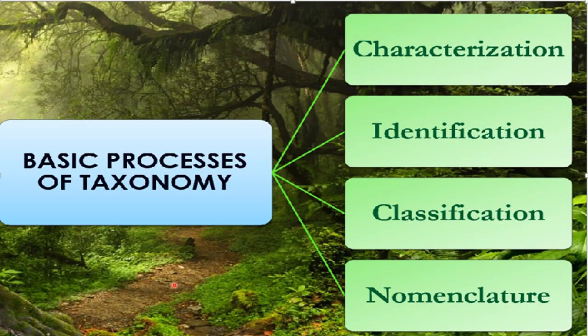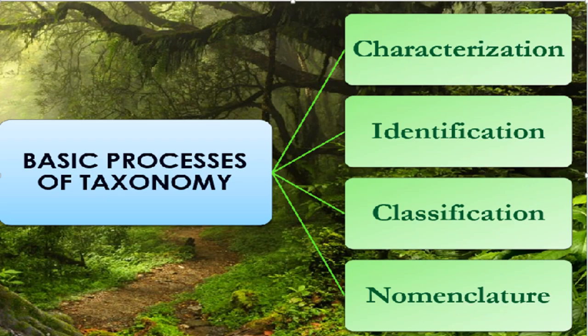Then basic processes of taxonomy. We are saying that in taxonomy we identify, classify, and give names to the organisms. So what are the basic processes of taxonomy? These four are basic processes of taxonomy. First is characterization, second is identification, third is classification, and then nomenclature last. So let's start with the characterization first.